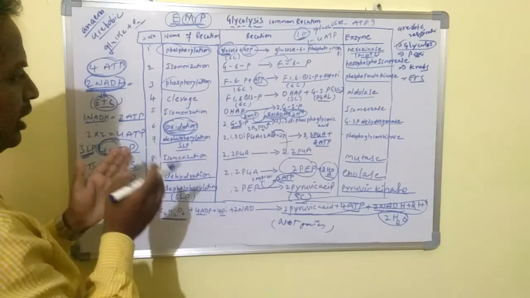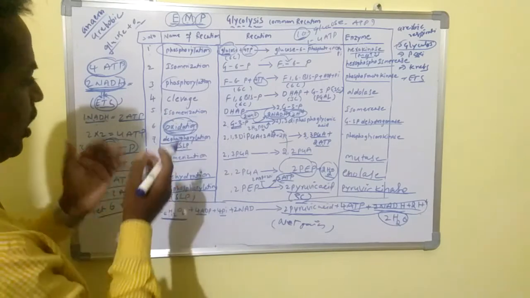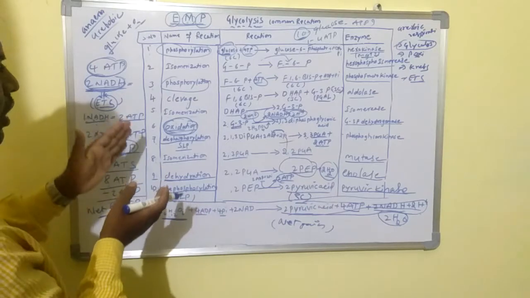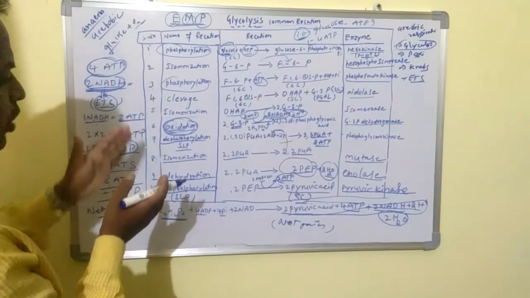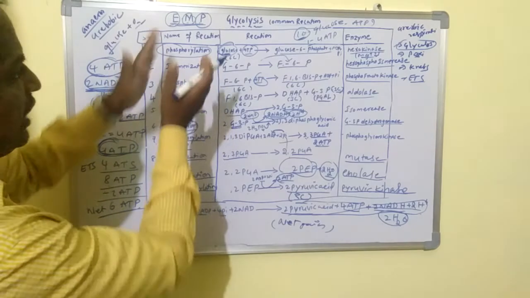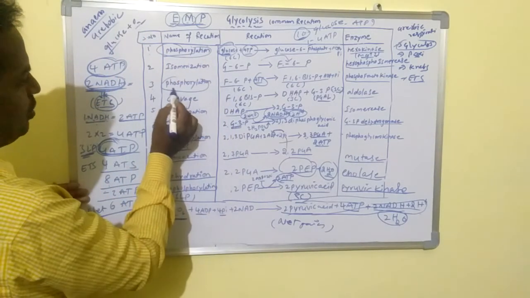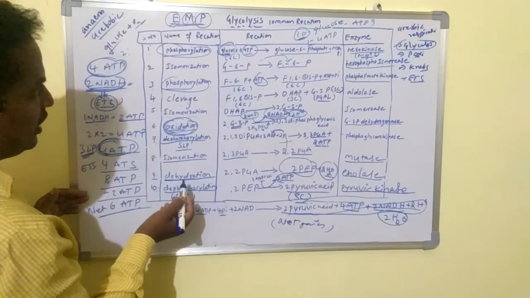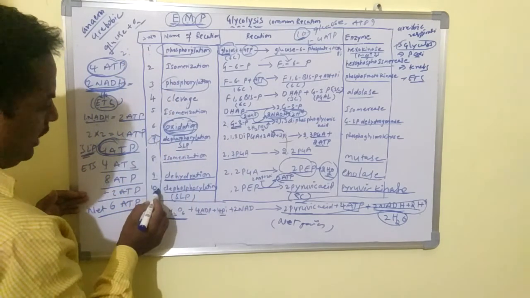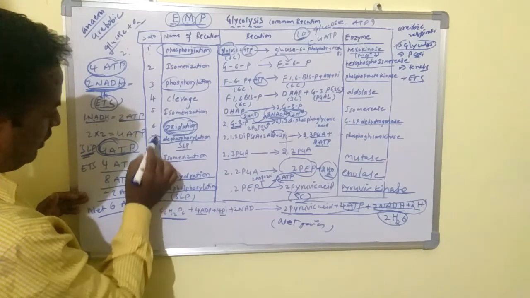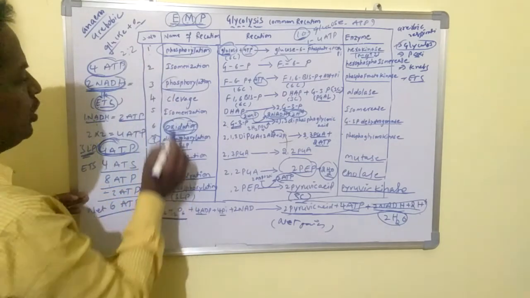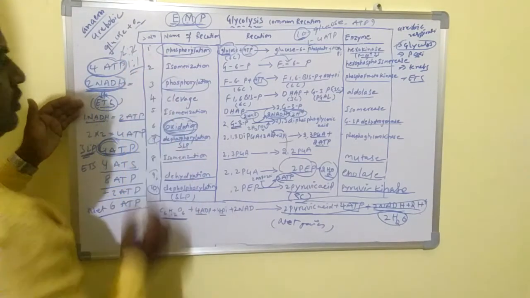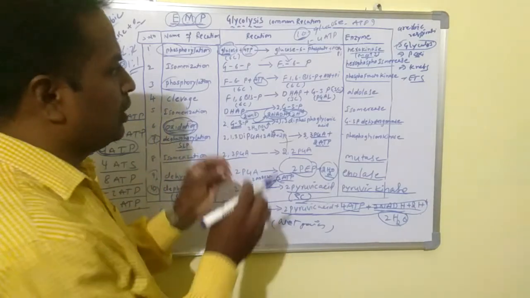So they can ask numbers, carbon number, reaction name, enzyme name, and ratios also. For example, how many phosphorylation and how many dephosphorylation reactions are reported in glycolysis? 2 phosphorylations are there. And how many dephosphorylations are reported in glycolysis? The 7th and 10th, so 2. So what is the ratio between the dephosphorylation and phosphorylation? Nothing but 1:1.